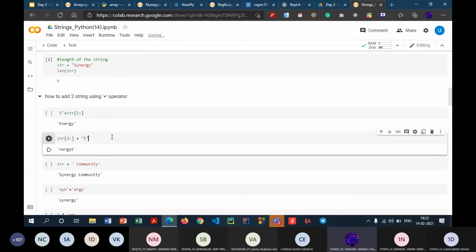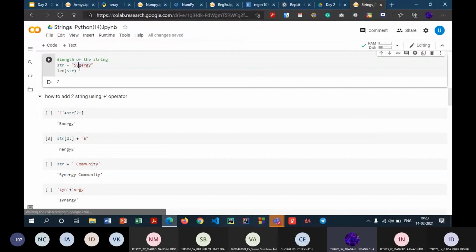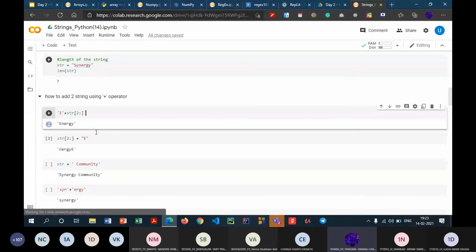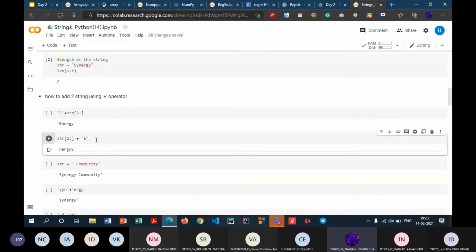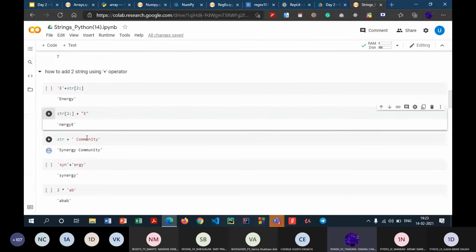So over here you can see I have this str variable. I'm taking all the characters from index 2 to NERGY, and then I'm appending E. We can either add a character before that particular string or after it. That's completely your choice, and this won't lead to any kind of errors. Similarly, we can add another string, not only characters. For example, str, which consists of synergy, and I can add community over here. So the result will be synergy community.